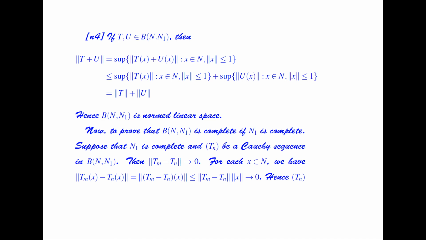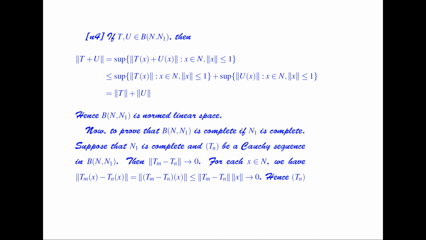So hence the set of bounded linear transformations from N to N1 is a normed linear space. So now we have to prove that this set of bounded linear transformations from N to N1 is complete if N1 is complete.